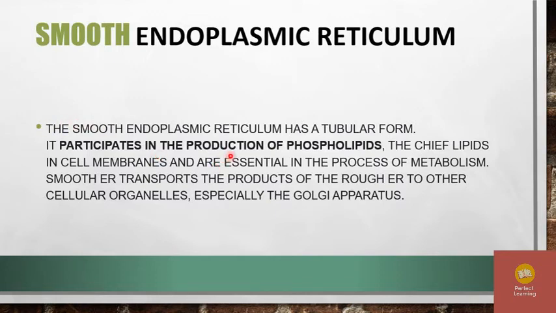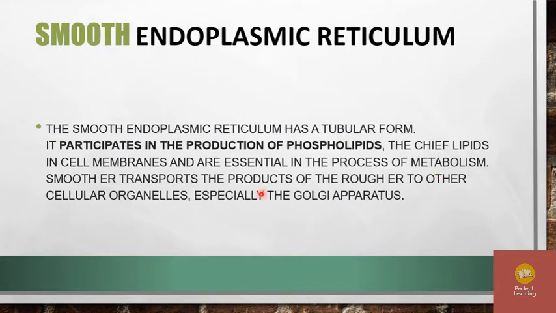The smooth ER, the smooth endoplasmic reticulum, has a tubular form. It participates in the production of phospholipids, the chief lipids in the cell membrane, which are essential in the process of metabolism.